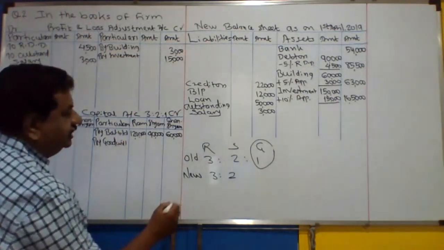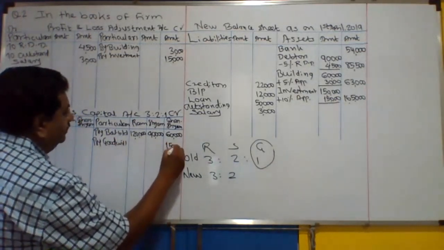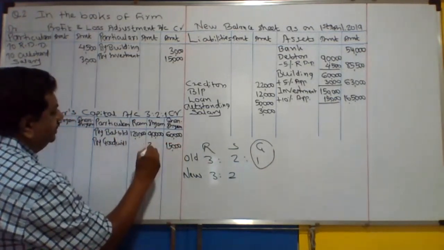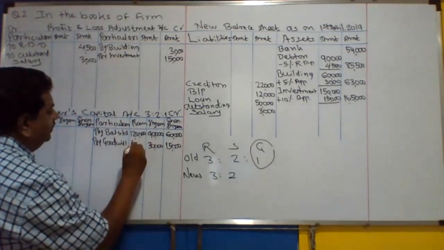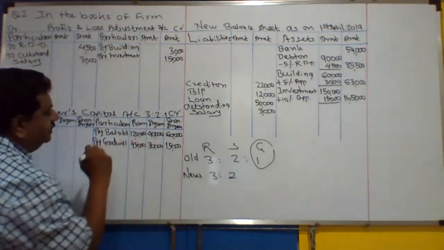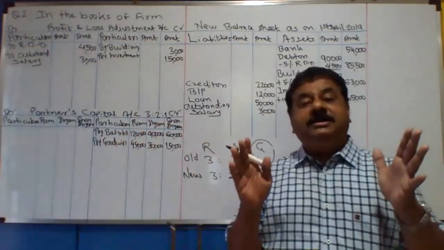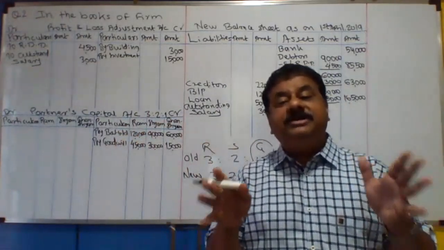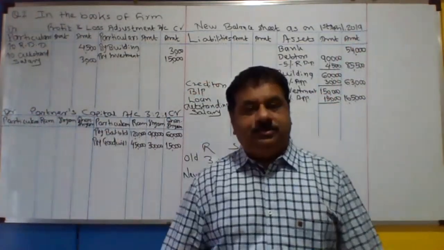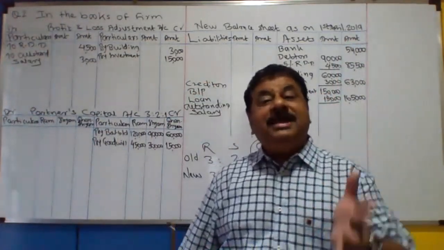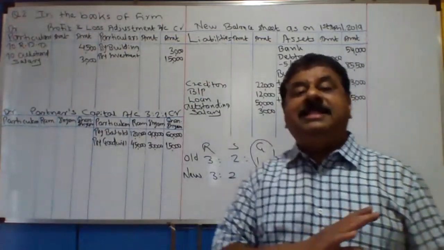Now 90,000 divided by 6, 15,000, 30,000 and 45,000. So मतलब गुडविल कैसे करेंगे हम लोग? Entire firm it is to be credited to capital account. First of all, credited to capital account with the old ratio. पहले old ratio में distribute करना है. And then it is to be debited to capital account because it is written back, मतलब cancelled.